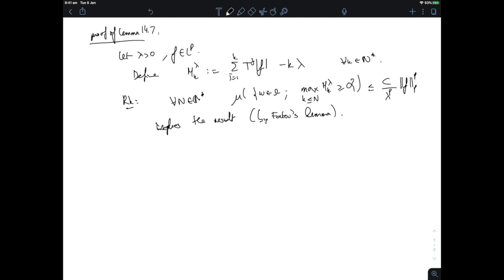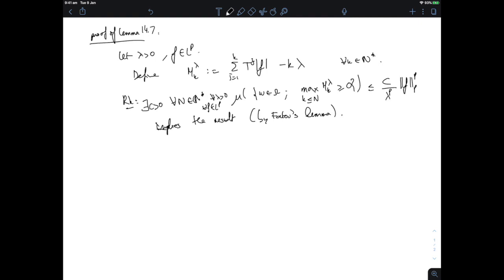So we really only need to prove an estimate of that form, but obviously we need to do that in a way that does not depend on capital N in order to be able to pass to the limit in capital N. So if there exists a C such that for all N this holds, then this implies the result. Of course, the C should also be independent of lambda, and it should be independent of f.